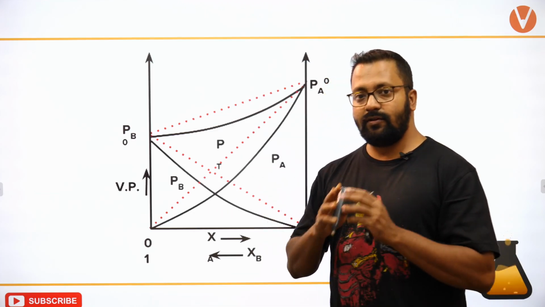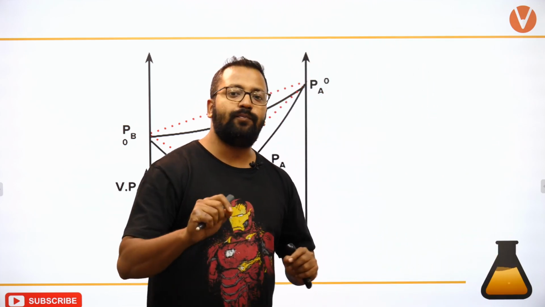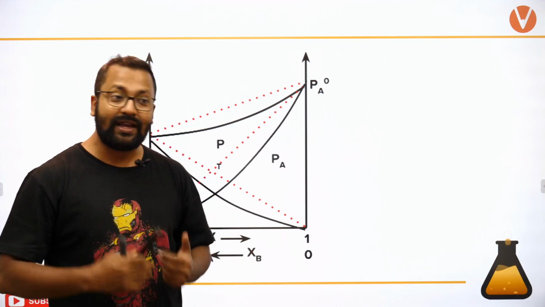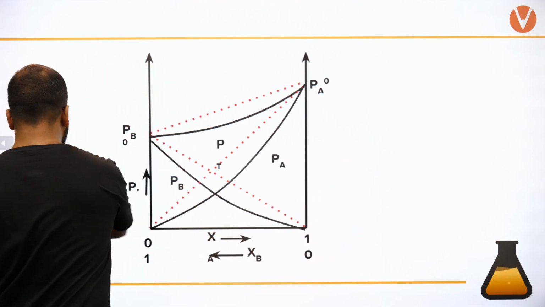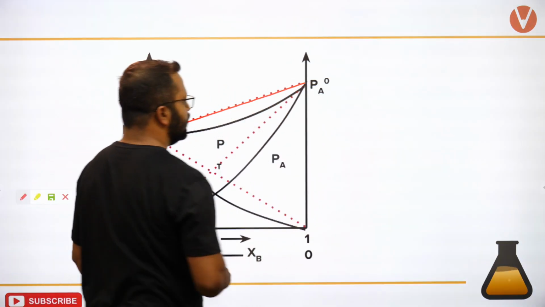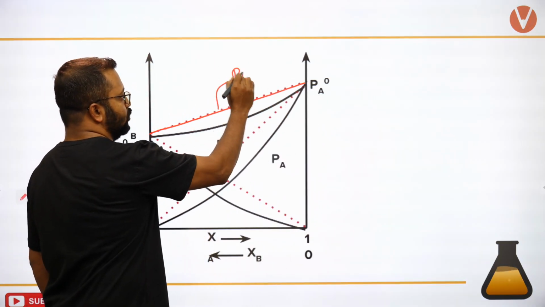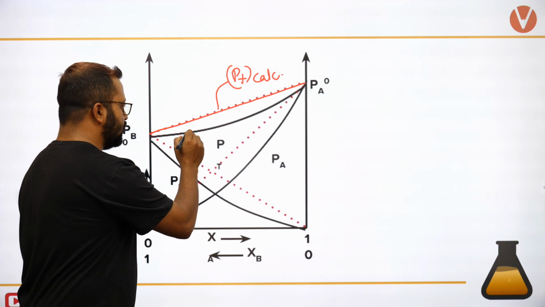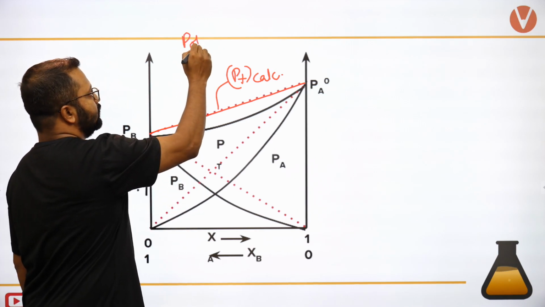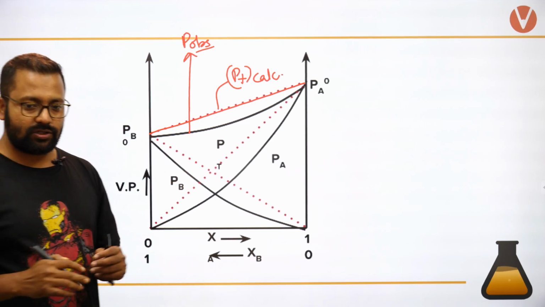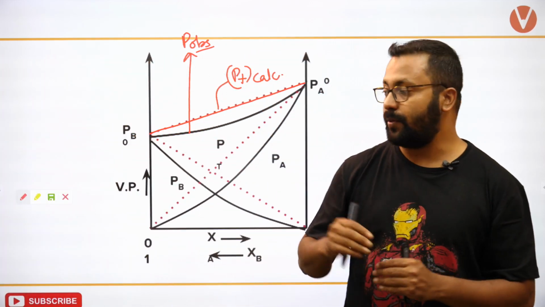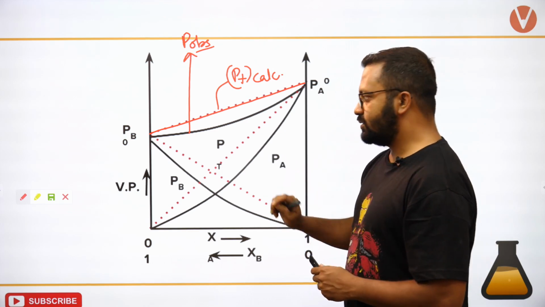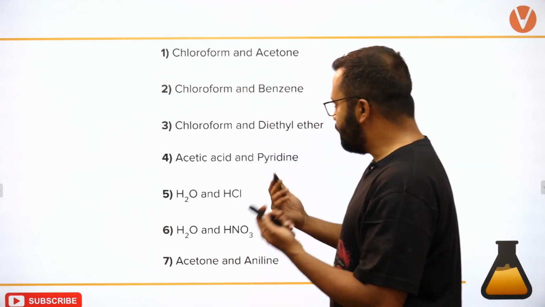If I look at the vapor pressure versus composition plot for negative deviation, what happens? Total vapor pressure decreases. So this is the P total calculated using Raoult's law, and this is what we can obtain as the observation. So observed vapor pressure is less than the calculated vapor pressure. So remember this. There are certain examples that we can take.